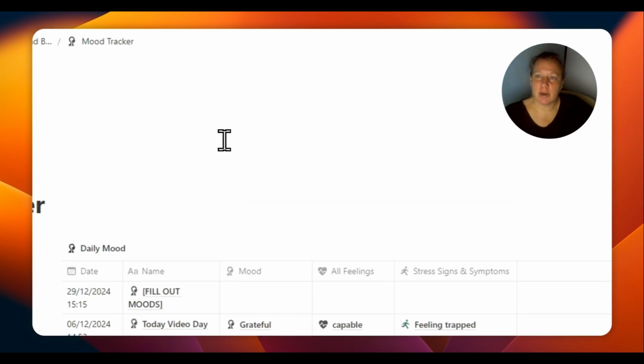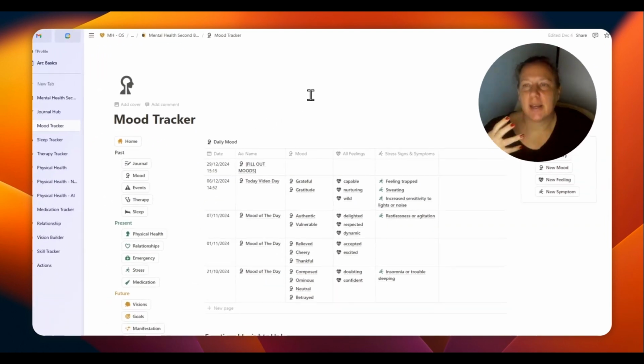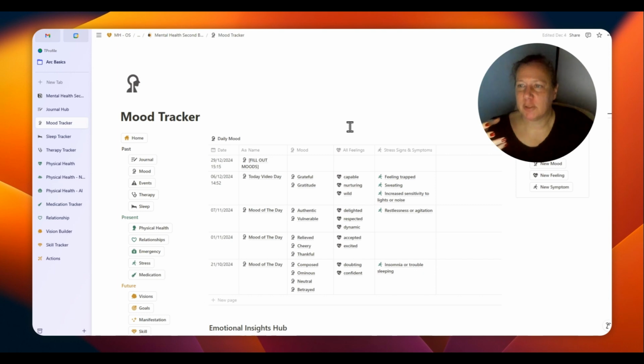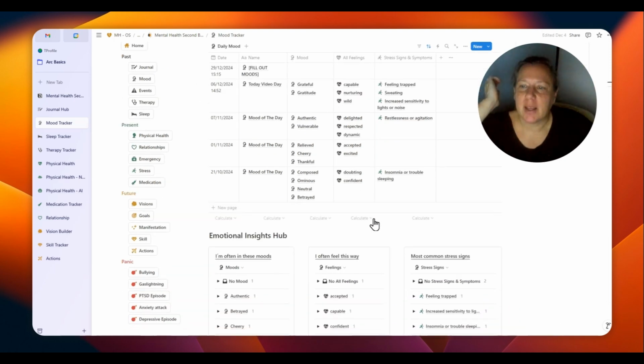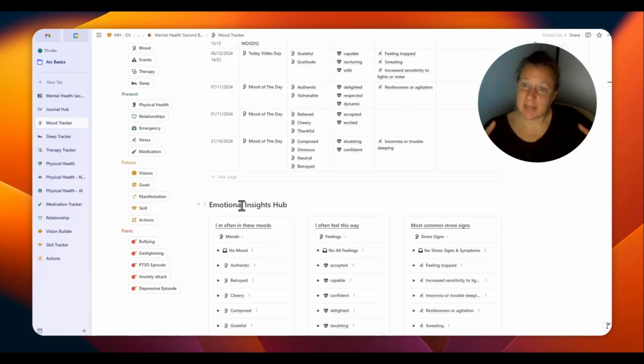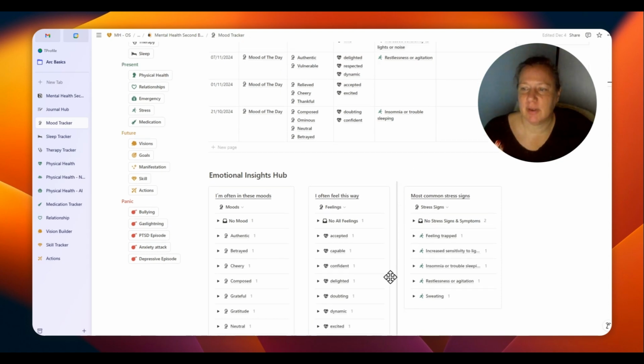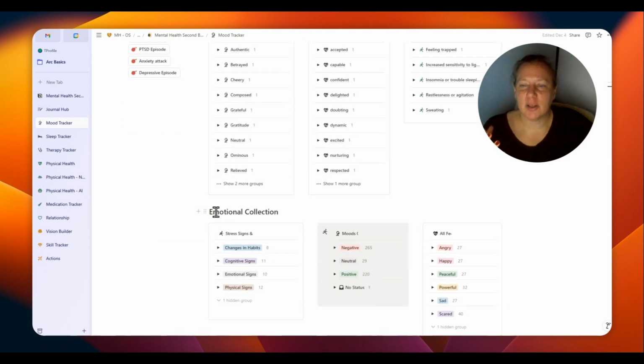This is the mood tracker section where you can track the various moods you were feeling during a day, and I already have a kind of emotional insights hub where you can track how often you are in a specific mood or feeling, or some most common stress signs you can find here. And here is the emotional collection. I already inserted a lot of stress signs and symptoms or moods and feelings, but please add yours. Feel free.